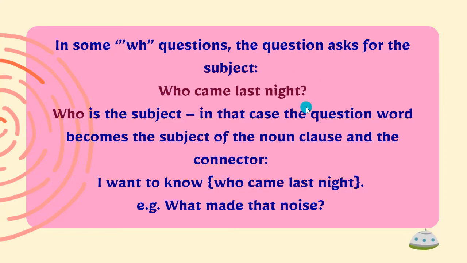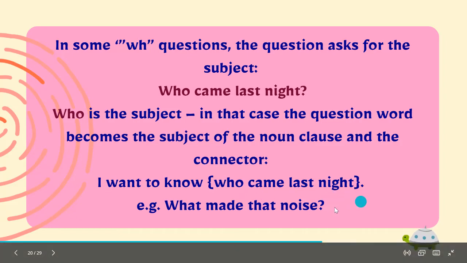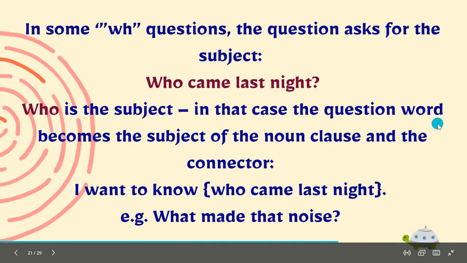Who came last night? As you can see, there is no subject here, but who. So this acts as the subject. Who is the subject? In that case, the question word becomes the subject of the noun clause and the connector. I want to know who came last night. For another example, what made that noise? Okay.